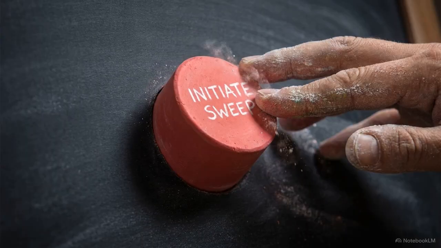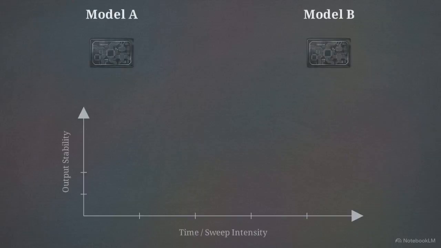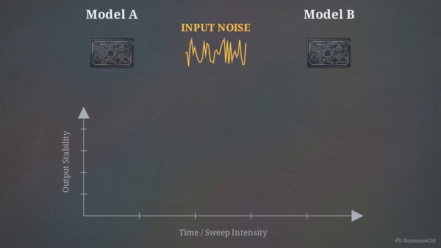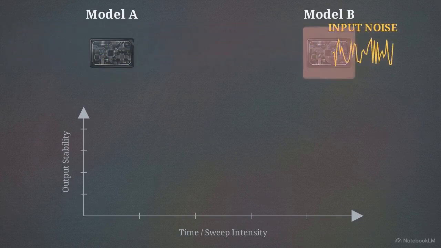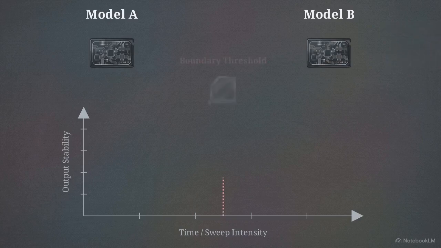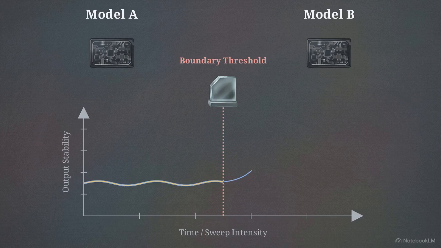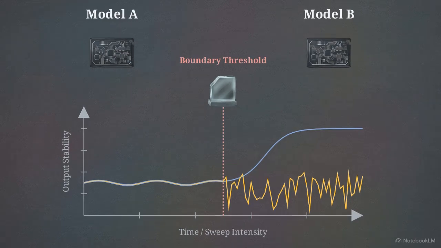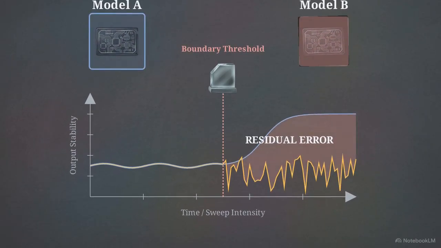We apply a perturbation sweep. This animated chart maps the results of that sweep. We introduce a controlled wave of input noise across the entirety of both systems, designed specifically to test their boundary thresholds under stress. Model A absorbs the noise and successfully executes a smooth regime switch, maintaining stability. Model B hits the exact same threshold and misfires, collapsing into chaotic oscillation.